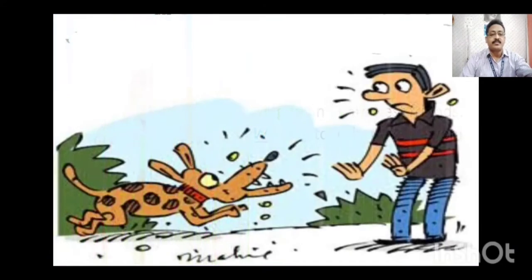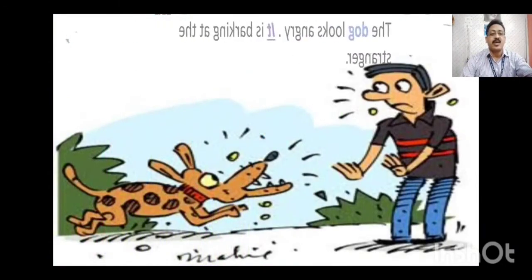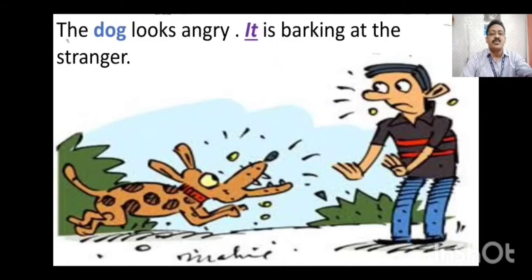Next one, here you can see a dog is barking at a man. The sentence is: The dog looks angry. It is barking at the stranger. Here a dog is an animal, so for that animal we have to use it. Here you cannot write he or she, that is for a person. Here it is about an animal, so you have to write it. So in it is barking at the stranger, it is the pronoun.